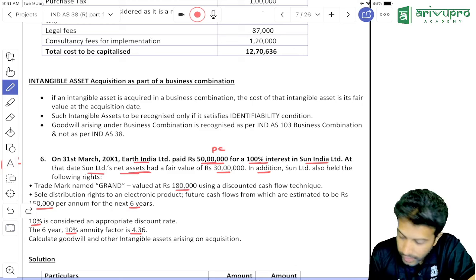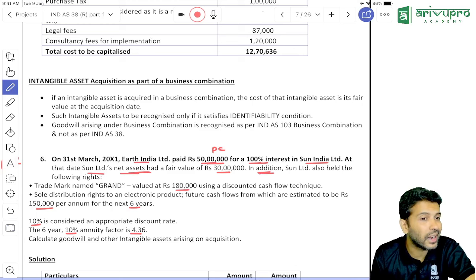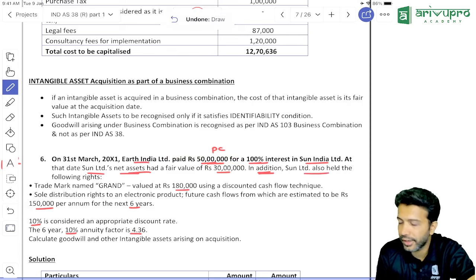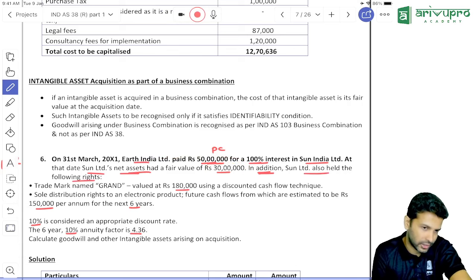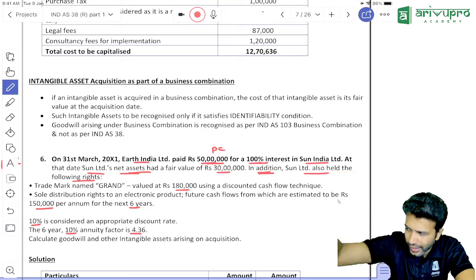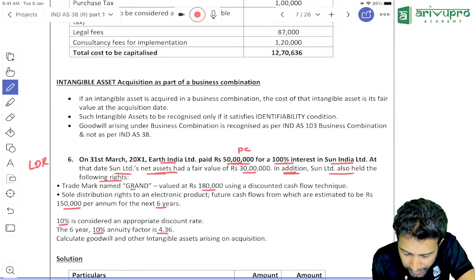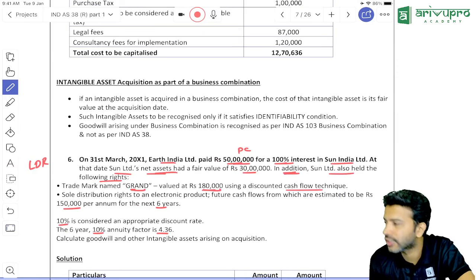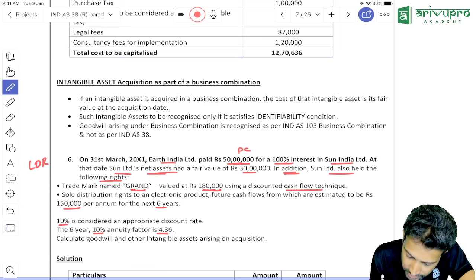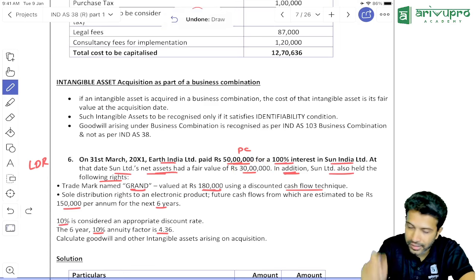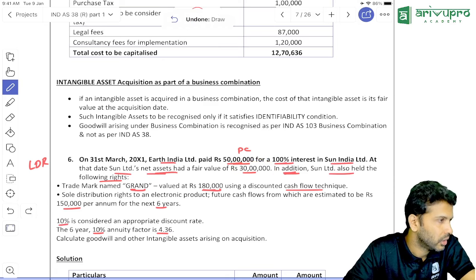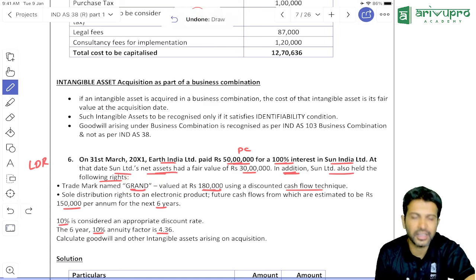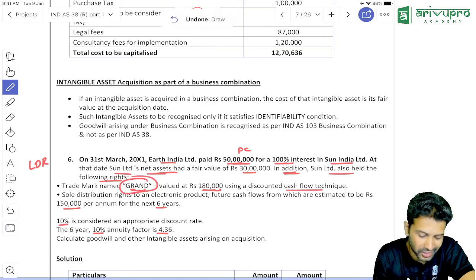Okay, stop there. Read this line. In addition, meaning other than this 30 lakh, Sun Limited also had the following rights. They also had a few extra things. One, they had a trademark named Grand, valued at 1,80,000 using the discounted cash flow technique. Is this 30 lakh the only net assets, or are a few extras there? Few extra assets are there. One extra asset is a trademark, an intangible asset, and the trademark name is Grand.